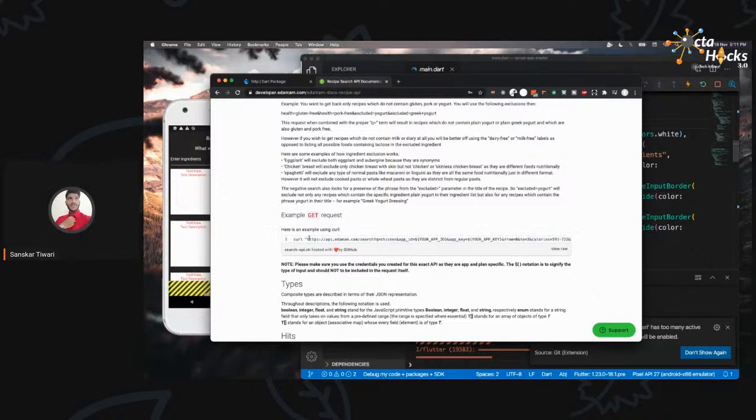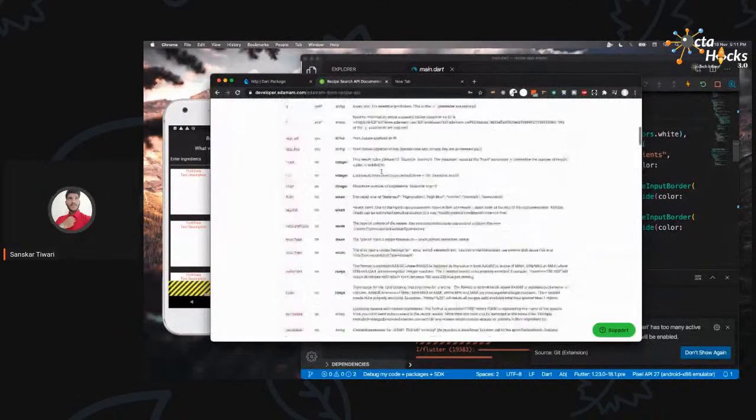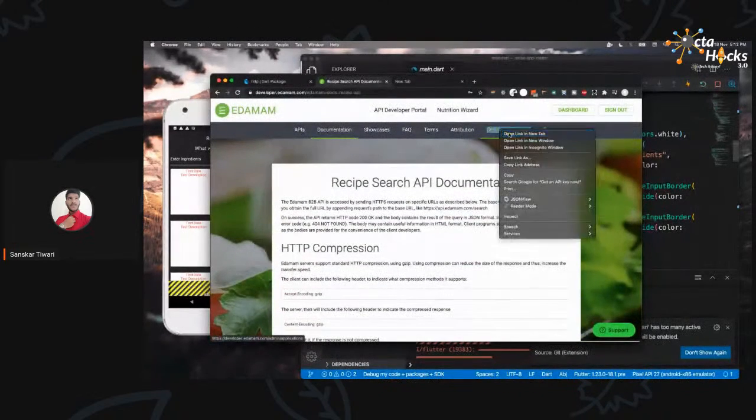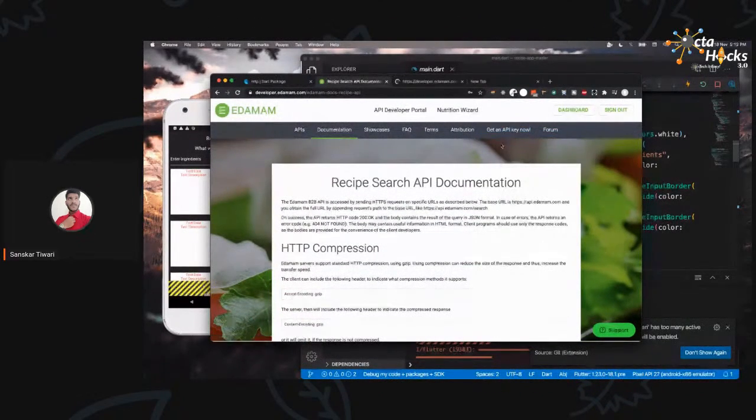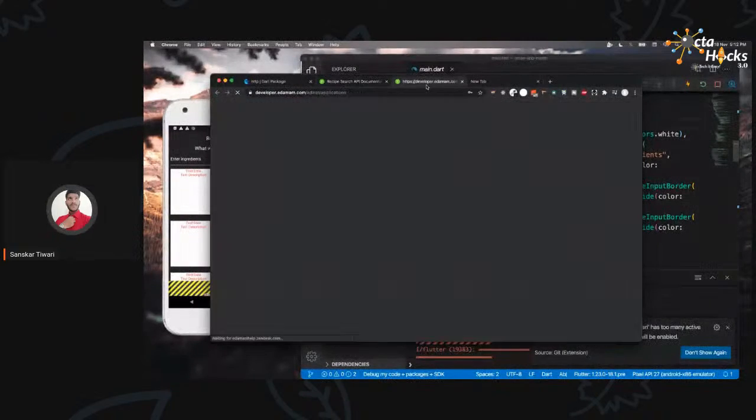So let me show you what data this API is going to return. You are just going to copy this till the end of this, up to your API key part. Just copy this and paste it in a new tab like this. Now we need to get the API key to make it work. So I'm going to open up this get an API key. I'm going to leave this open so that I can explain later. But now we are over here.